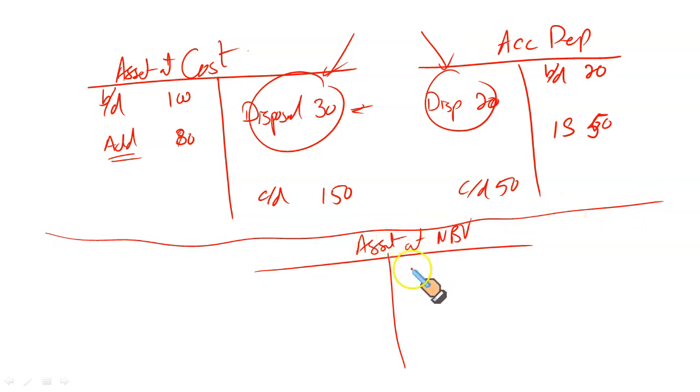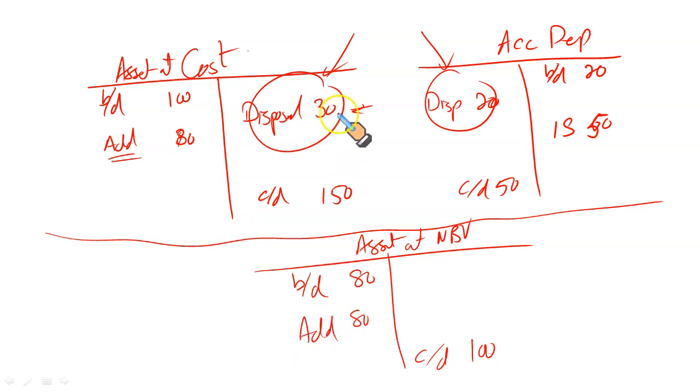In the net book value method, what we have is the opening balance of cost minus depreciation. 100 minus 20 gives you 80. This is the net book value of the asset given at the start. Closing net book value is 150 less 50, which is 100. Additions during the year are 80.